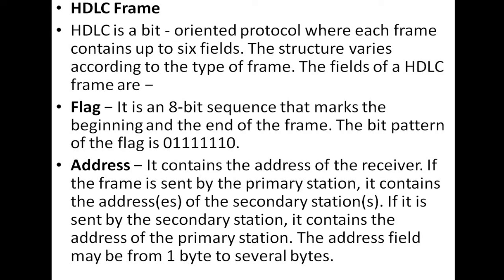If the frame is sent by the primary station, it contains the address of the secondary station, and if it is sent by the secondary station, it contains the address of the primary station. The address field is 1 byte or several bytes, as I have told you.